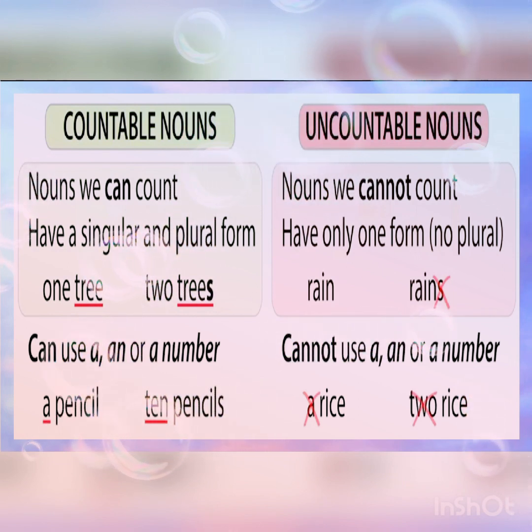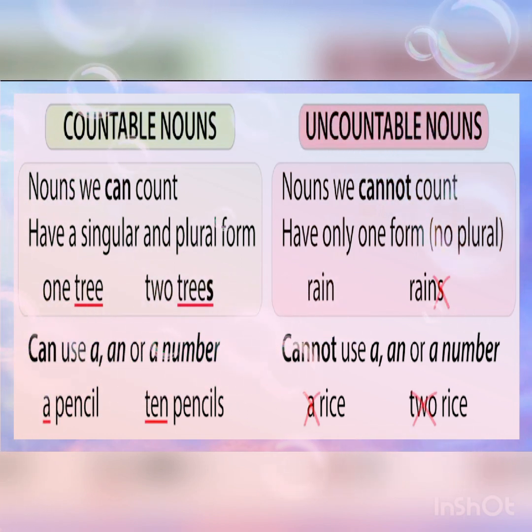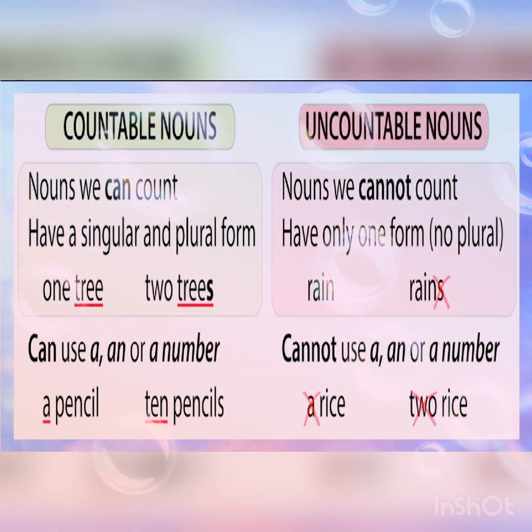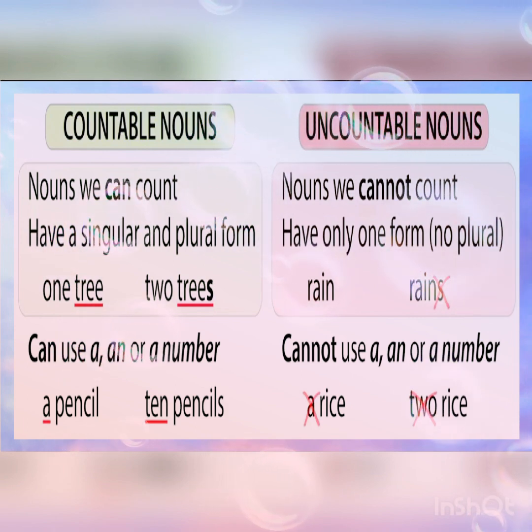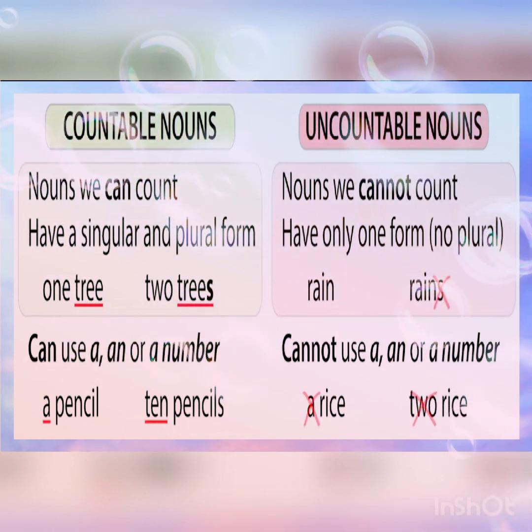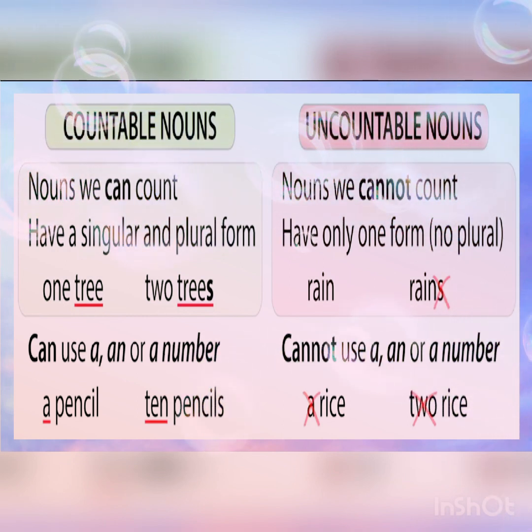Second point, we cannot use a, an or a number with uncountable nouns. A rice or 2 rice. We cannot count the rice 1, 2, 3, 4, 5, etc. We will measure the rice.